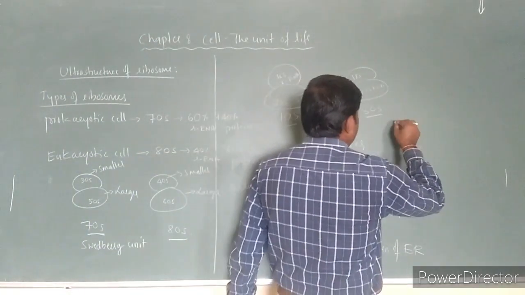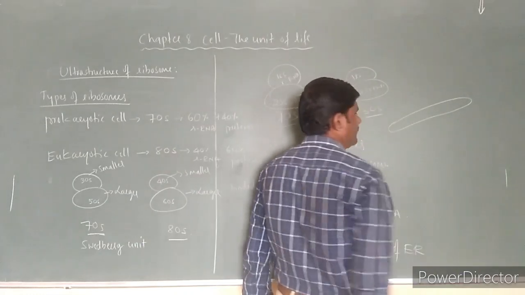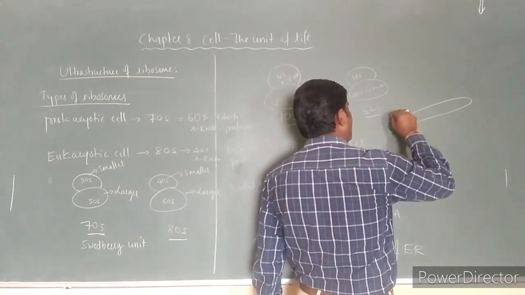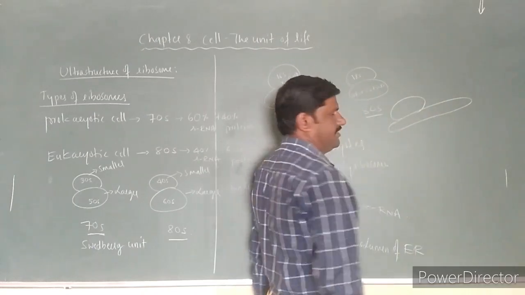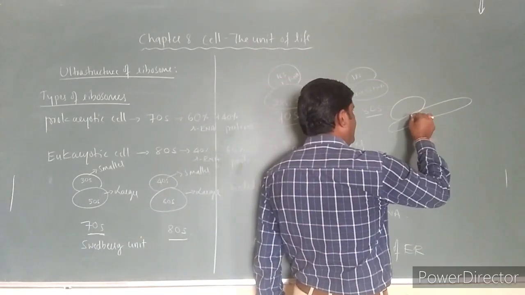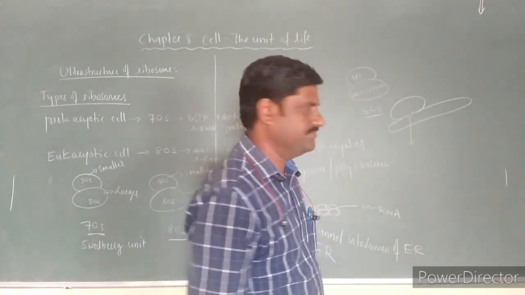Suppose this is the endoplasmic reticulum. To this endoplasmic reticulum the larger subunit is attached, and it leaves a small opening here. This small opening itself is called a tunnel.